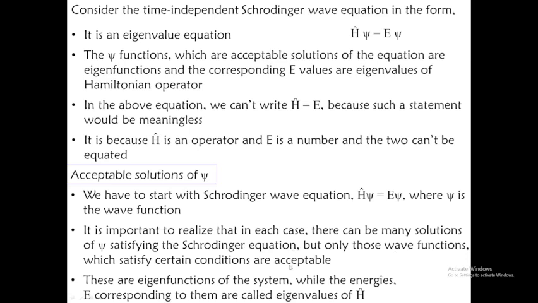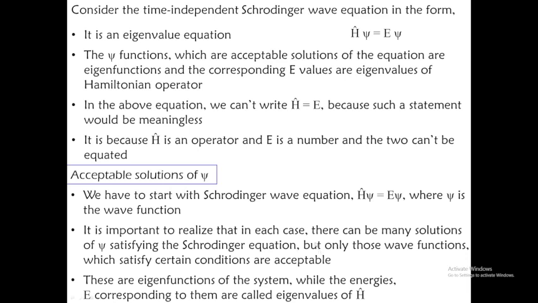These are the eigenfunctions of the system, while we have to find the energy of a system where the electron is confined. So we are going to talk about the energy of the electron that is confined around the nucleus, and the energies E corresponding to them are called eigenvalues of the energy operator.